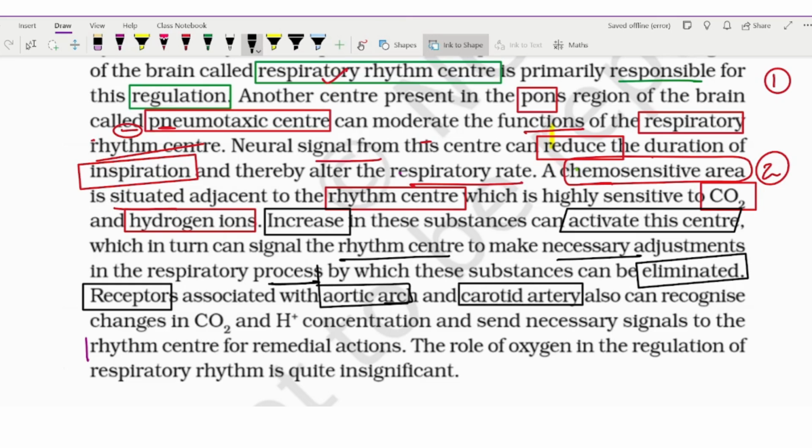It can also recognize the CO2 and H positive concentration, which will give the necessary signal to the rhythm center. Okay, for the rhythm center it will give the remedial action. Okay, so now let's see the third term, which is the carotid artery and the aortic arch receptors.